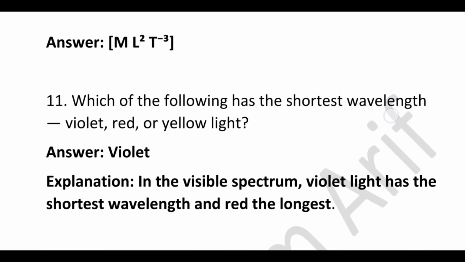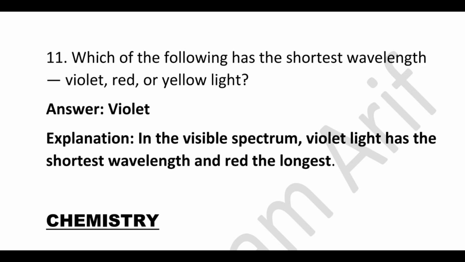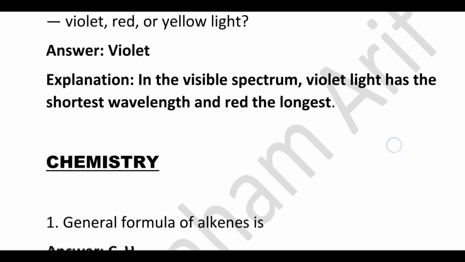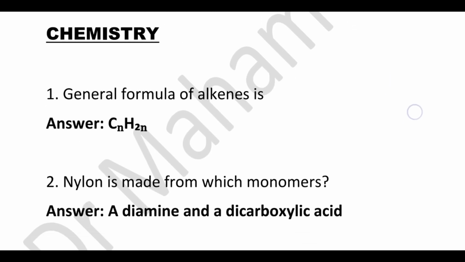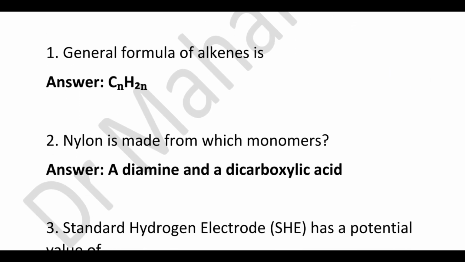Which of the following has the shortest wavelength? Violet, red or yellow light? Correct answer is violet, because in the visible spectrum, violet light has the shortest wavelength and red the longest. General formula of alkenes is CnH2n. Nylon is made from which monomers? A diamine and a dicarboxylic acid.